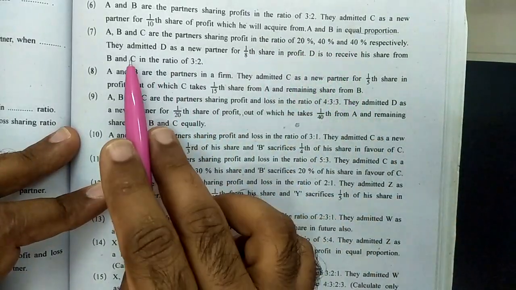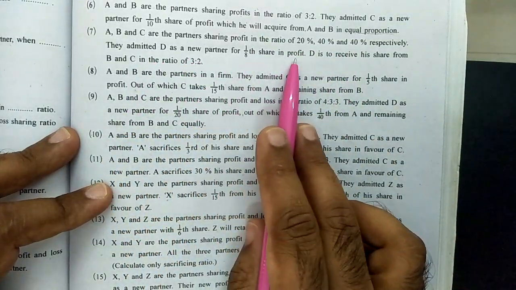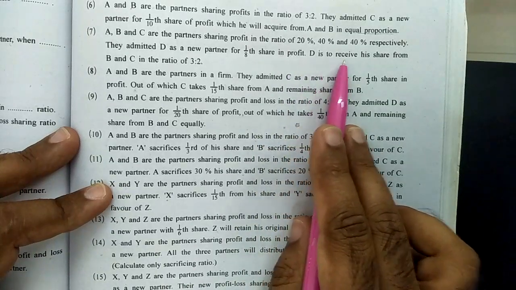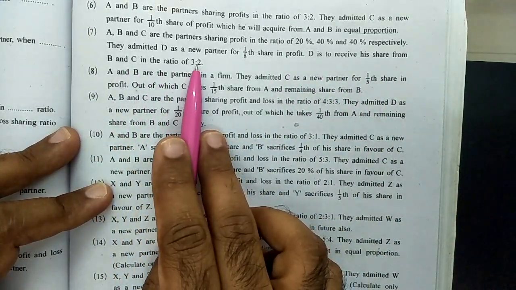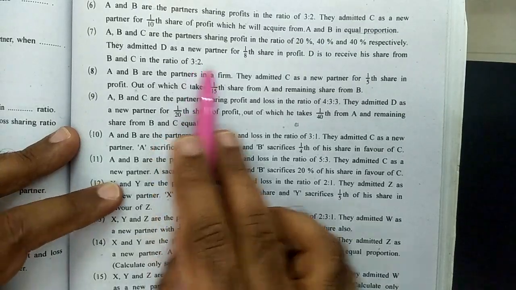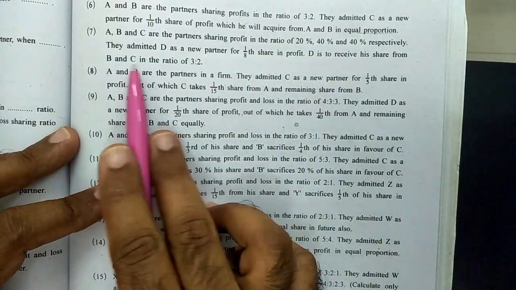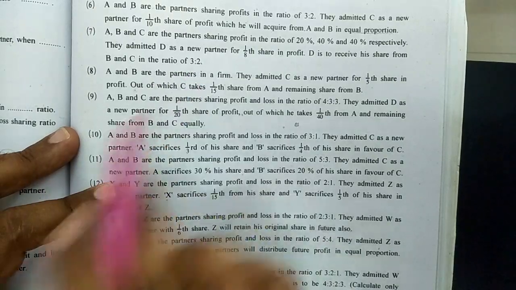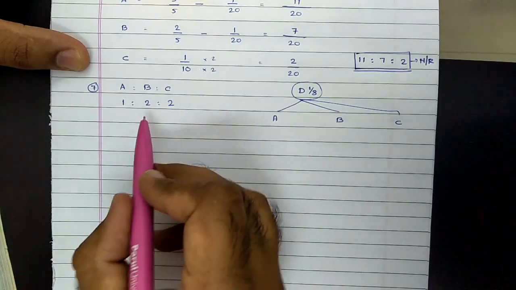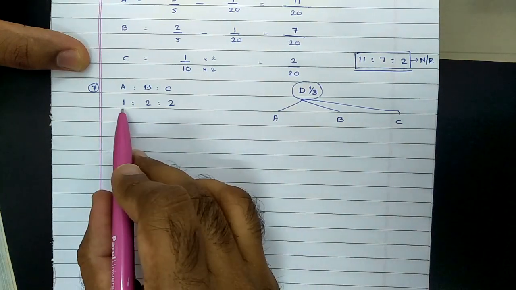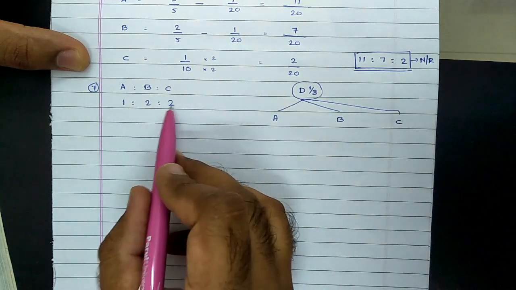They admitted D as a new partner for 1/8 share in profit. D is to receive his share from B and C in the ratio of 3 is to 2. Means A is not providing. The complete share received by D will be provided only by B and C, and that too in the ratio of 3 is to 2. So now again the same, the ABC ratio was 20, 40, 40 means 2 is to 4 is to 4 means 1 is to 2 is to 2.